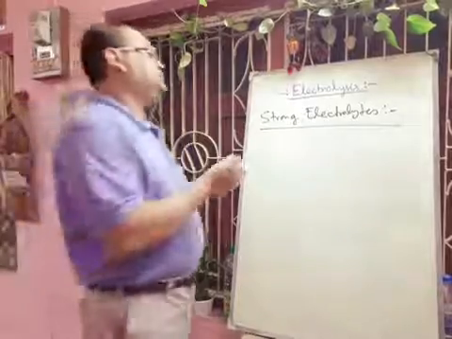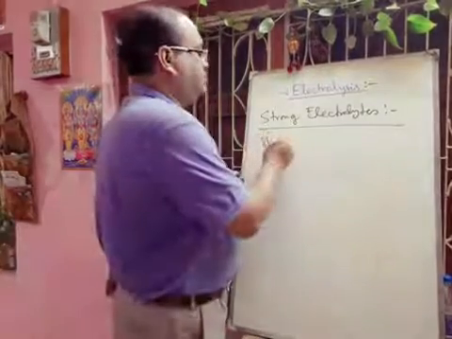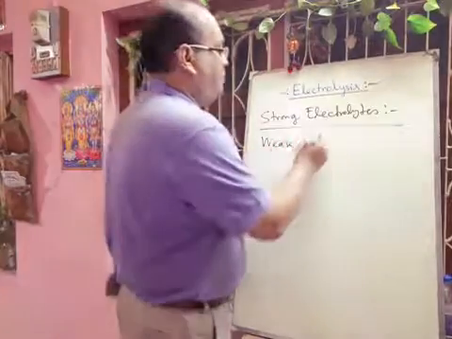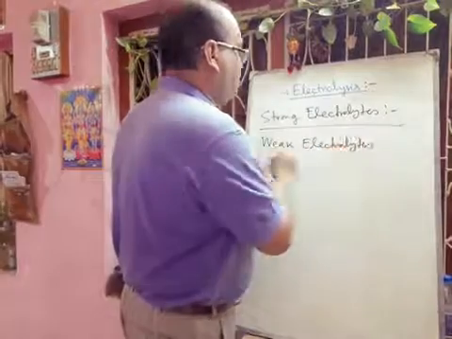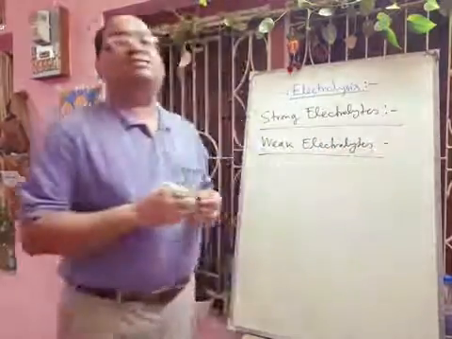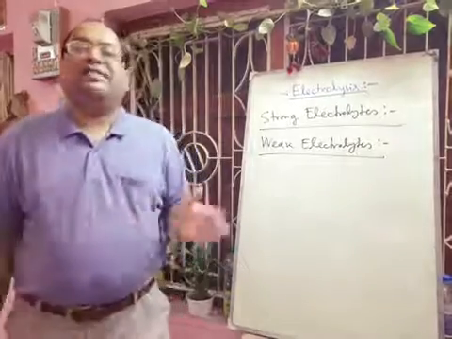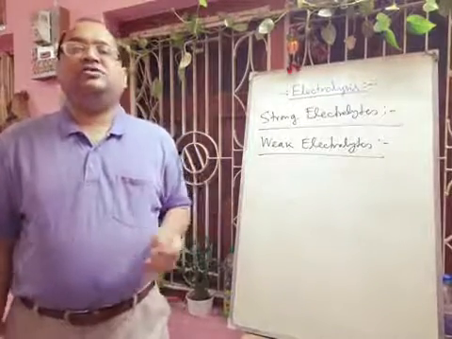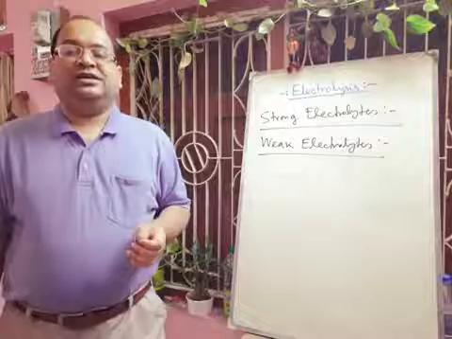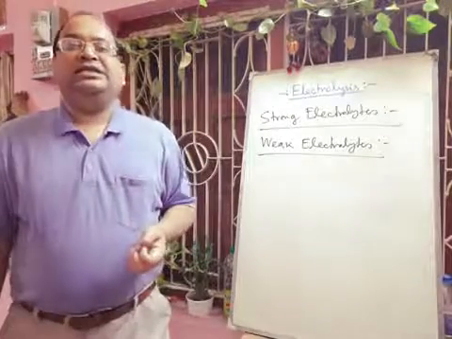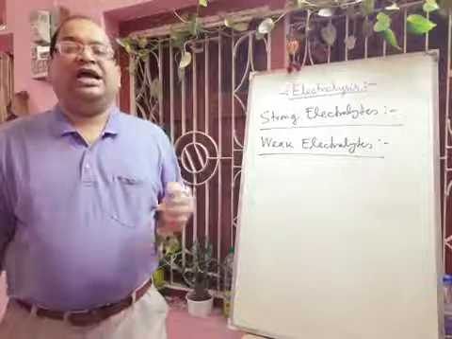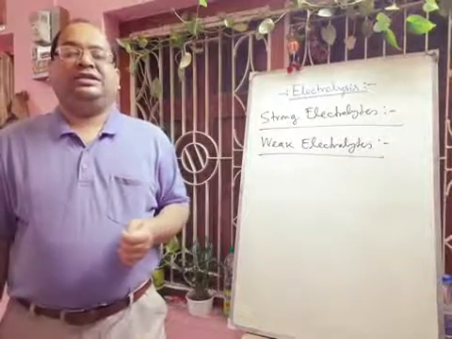Next we will discuss weak electrolytes. Weak electrolytes are partially dissociated in fused or in aqueous solution state. These electrolytes allow a small amount of electricity to flow through them and hence are poor conductors of electricity.